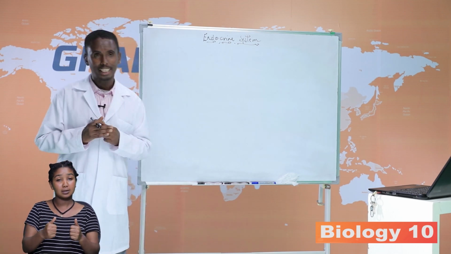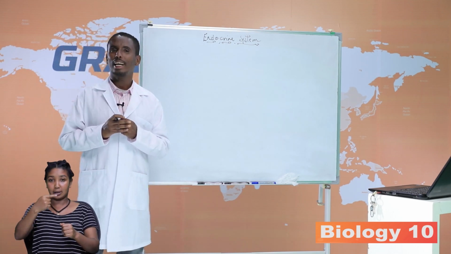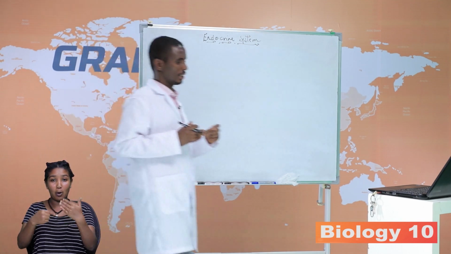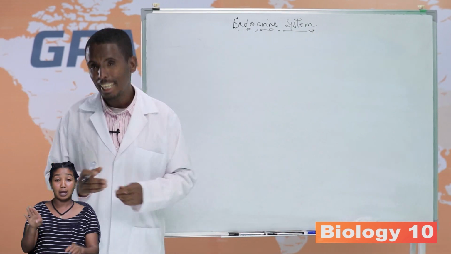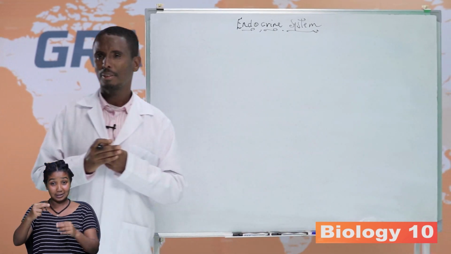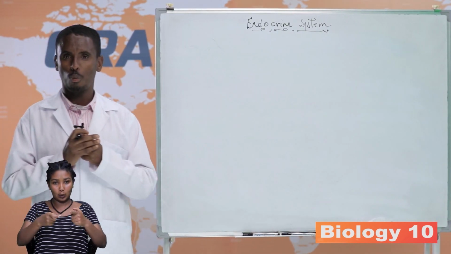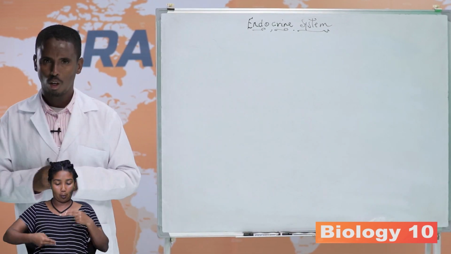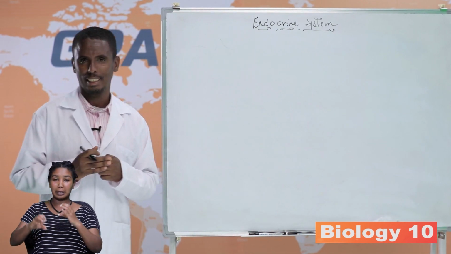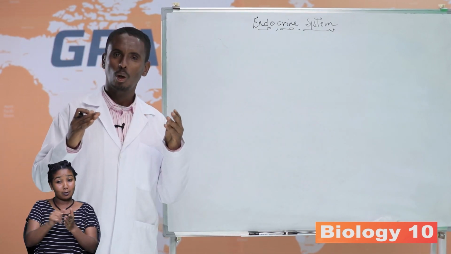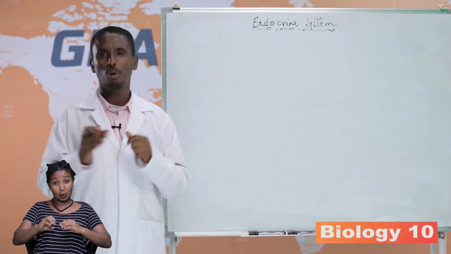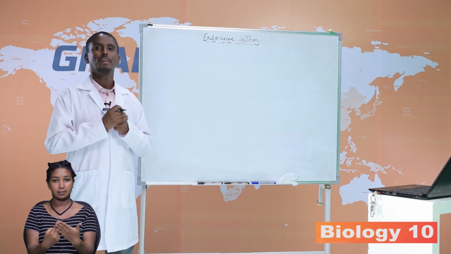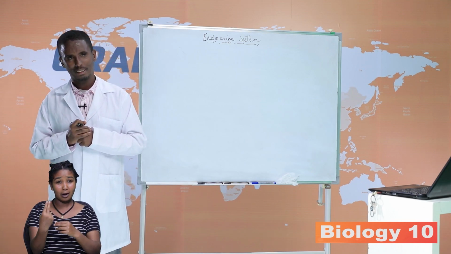Whereas the endocrine glands secrete hormones. Let us deal with the endocrine system. The endocrine glands have a role in coordination and control of our body organs, and they secrete hormones. Hormones are chemical messengers that control our body organs. Let us deal with the very important endocrine glands.